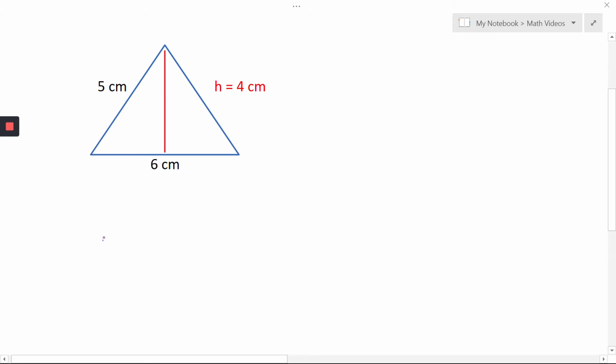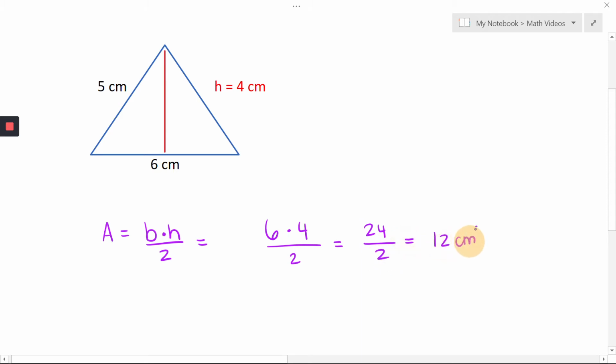So my formula, I always start by writing it out. Base times height divided by 2. My base is 6, height is 4, divide by 2. 6 times 4 is 24. Divide that by 2 to get your area of 12 centimeters squared.